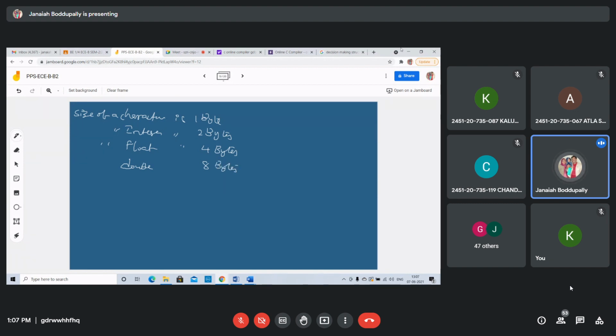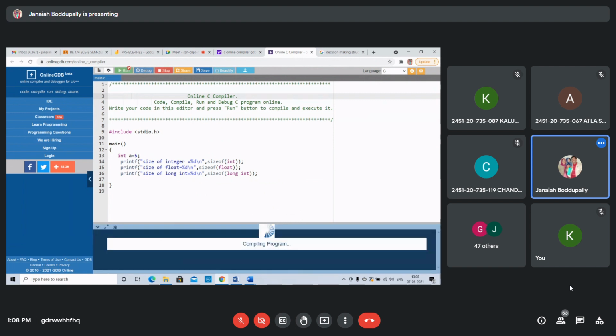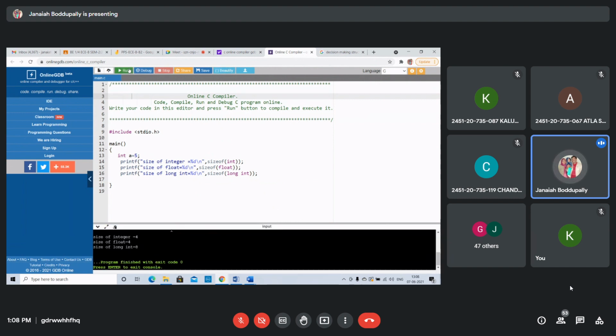If you want to get the other one also, size of long integer. What will you get? See, this is also the same, 8 bytes. You can check. Size of long int is 8 bytes. Size of integer is only 2 bytes.